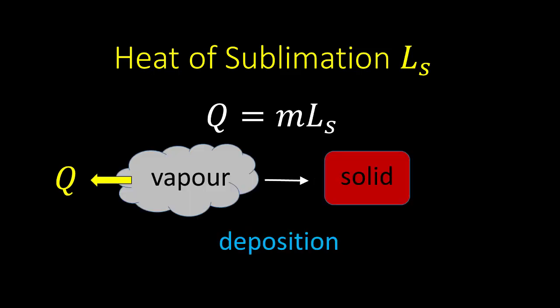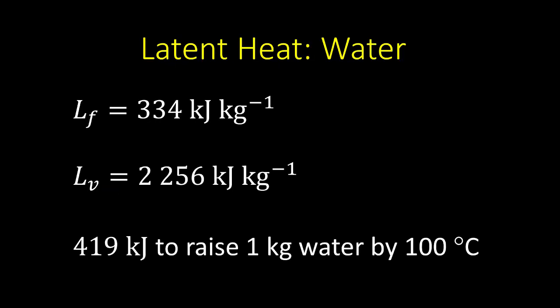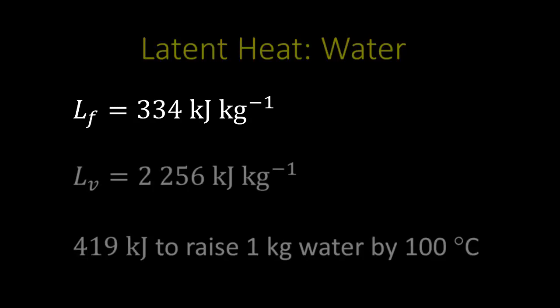The reverse process is deposition, in which vapor becomes solid and heat is released. There can be huge differences between different latent heats and specific heat. Water, for example, has Lf, heat of fusion, equal to 334 kilojoules per kilogram, and Lv, heat of vaporization, equal to 2,256 kilojoules per kilogram. So it takes almost 7 times more heat energy to vaporize 1 kilogram, which is 1 liter, of water than it does to melt 1 kilogram of ice.